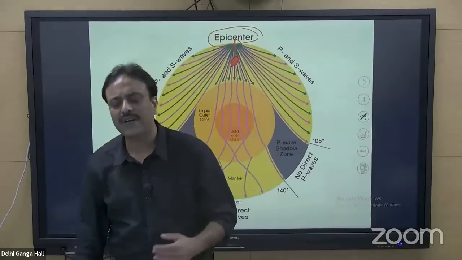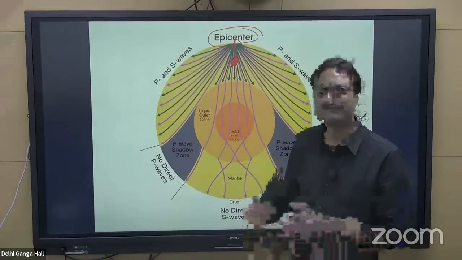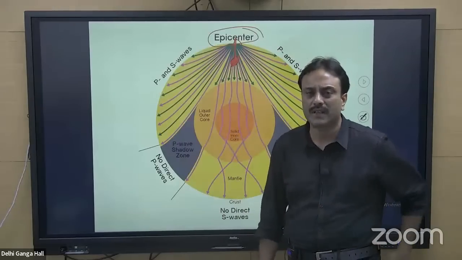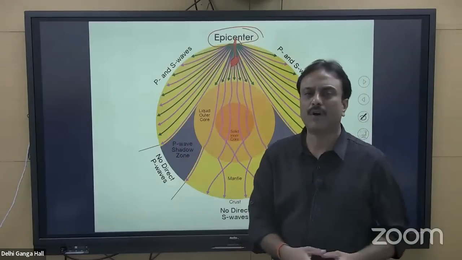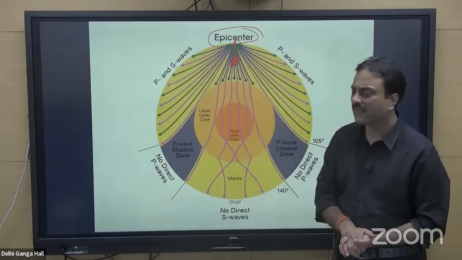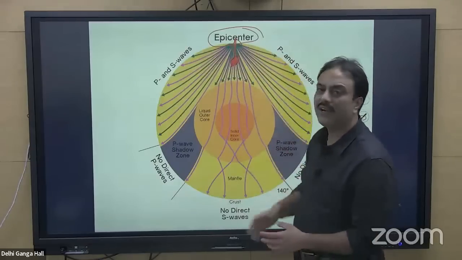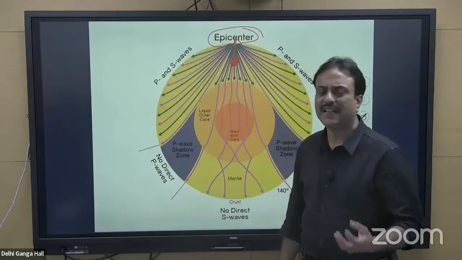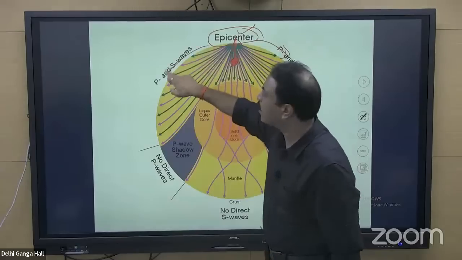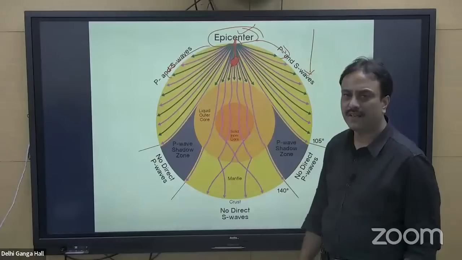So the point on the surface of Earth which is closest to the focus or hypocenter firstly receives the earthquake waves, and that point is called epicenter. From epicenter, the waves move out in all directions, and so the damage is recorded maximum at the epicenter, and as you move away from epicenter, be it on any side, the intensity of the earthquake reduces.